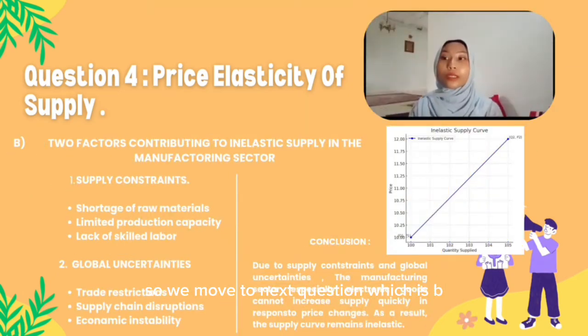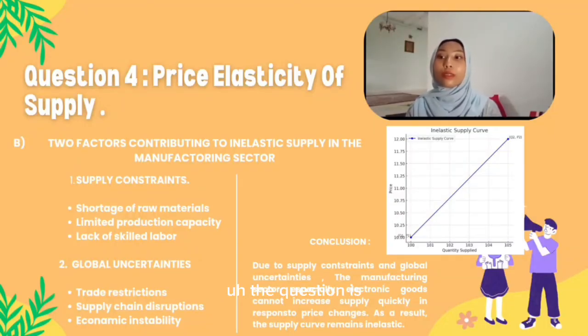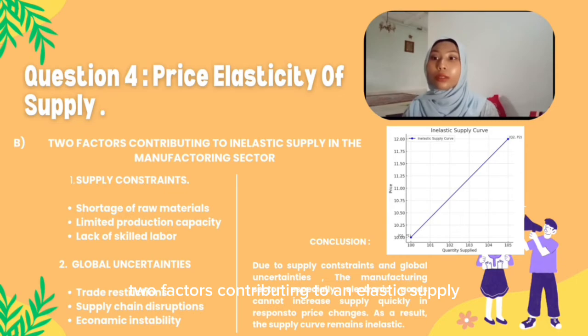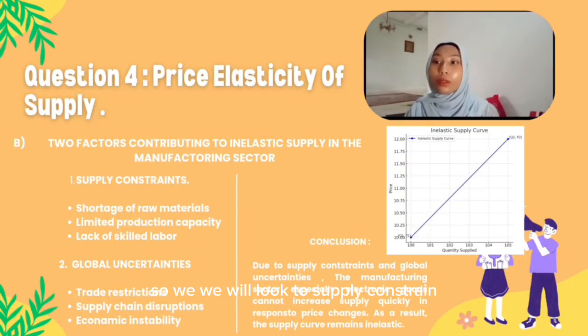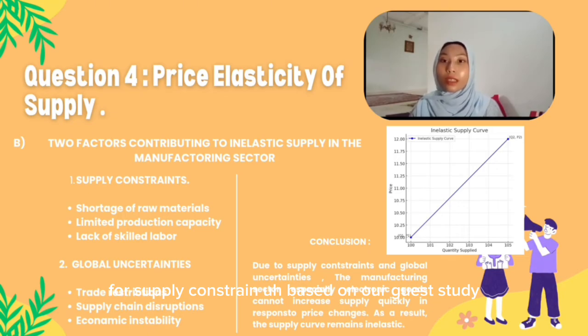So we move to the next question, which is B. The question is two factors contributing to inelastic supply in the manufacturing sector. The two factors are supply constraint and global uncertainty. So we will look at supply constraint. For supply constraint, based on our case study,